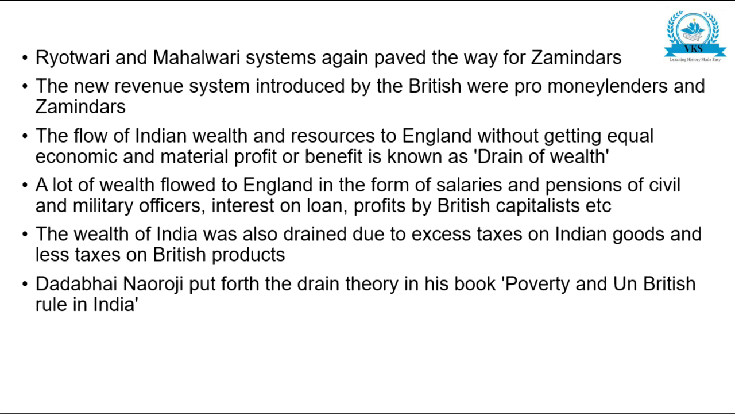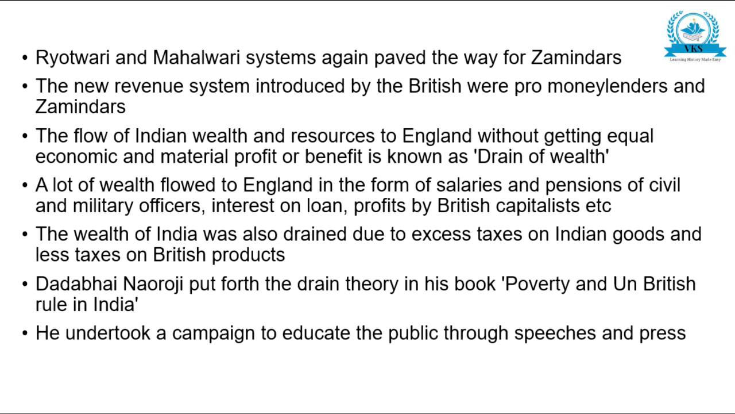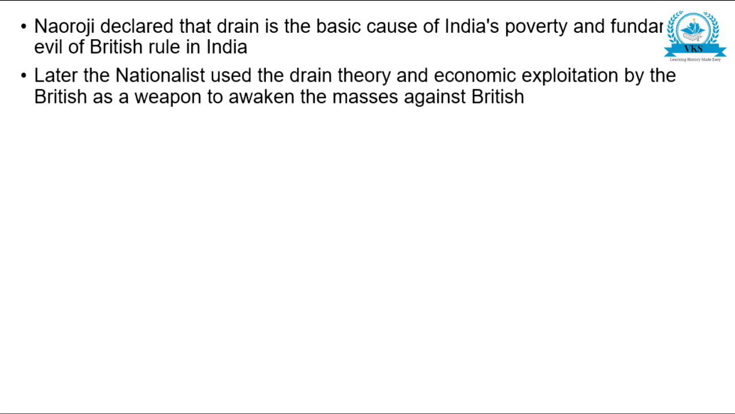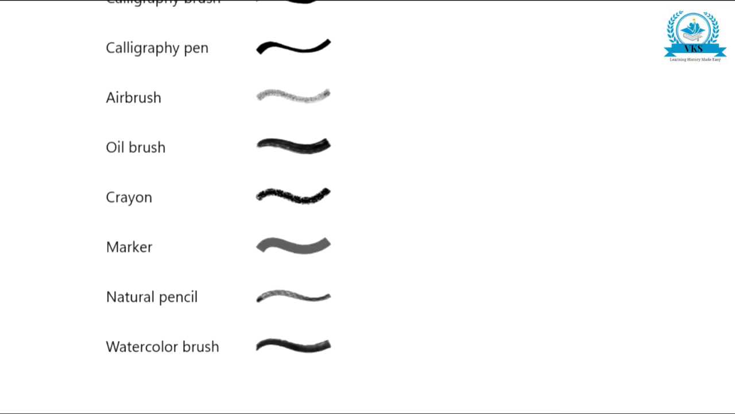Dadabhai Naoroji put forth the drain theory in his book Poverty and Un-British Rule in India. He undertook a campaign to educate the public through speeches and press. Naoroji declared that drain is a basic cause of India's poverty and a fundamental evil of British rule in India. Later, the nationalists used the drain theory and economic exploitation by the British as a weapon to awaken the masses against the British. So now let us go to the next topic, that is impact of British rule on education.